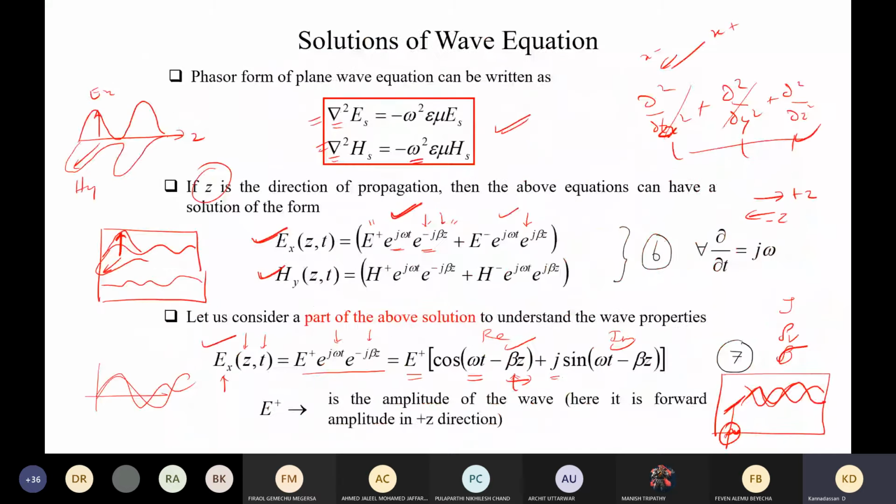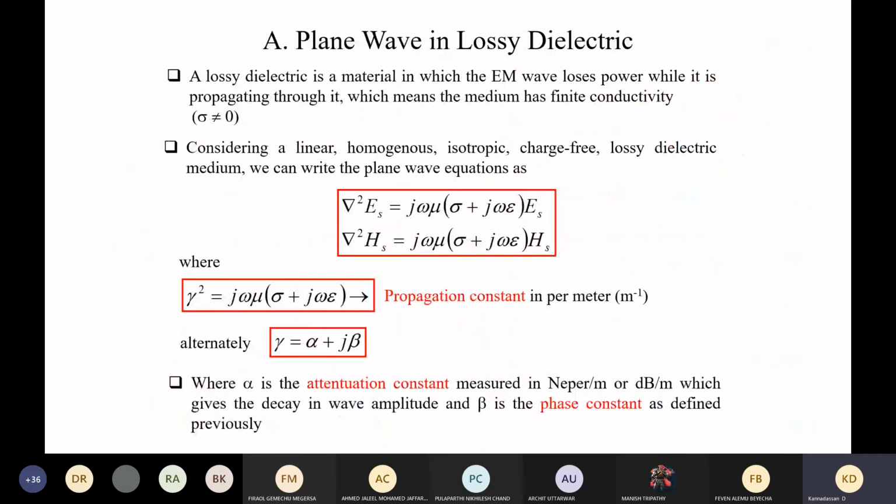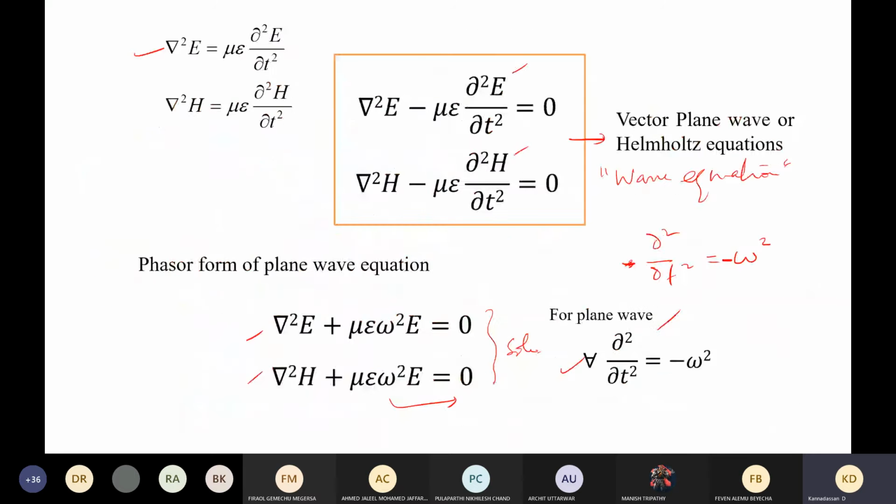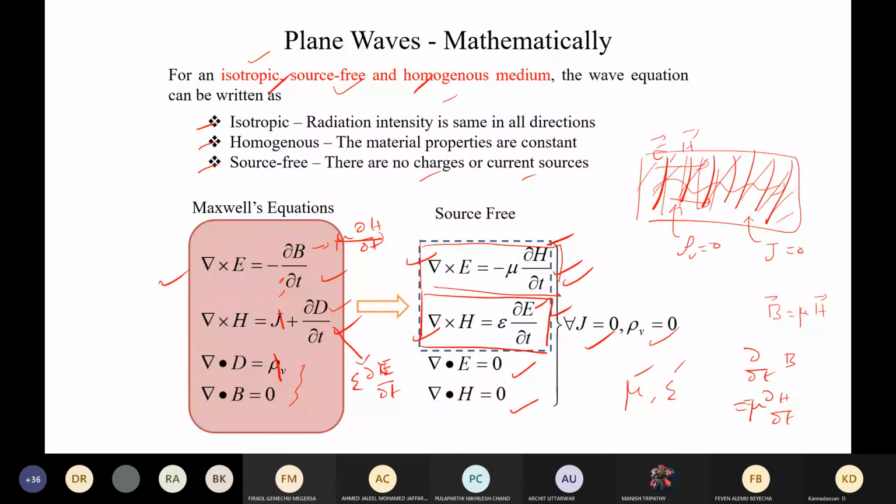And that is described with the conductivity of the medium. If the conductivity is not equal to 0, then there exist some charges. If there is an existence of charges, then we can't say that del dot d is equal to 0.